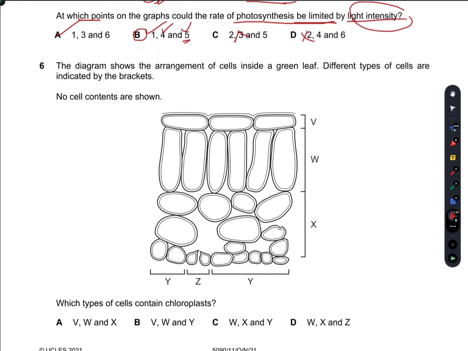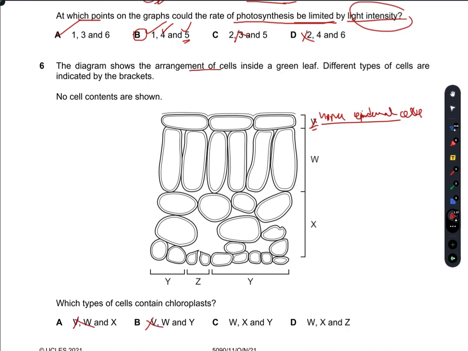The diagram shows the arrangement of cells inside a green leaf. Different types of cells are indicated by the brackets. No cell contents are shown. Which type of cell contains chloroplast? So in this diagram, you can see V are the upper epidermal cells, and these upper epidermal cells do not have chloroplast. We know this. So V is incorrect. A, B are incorrect.